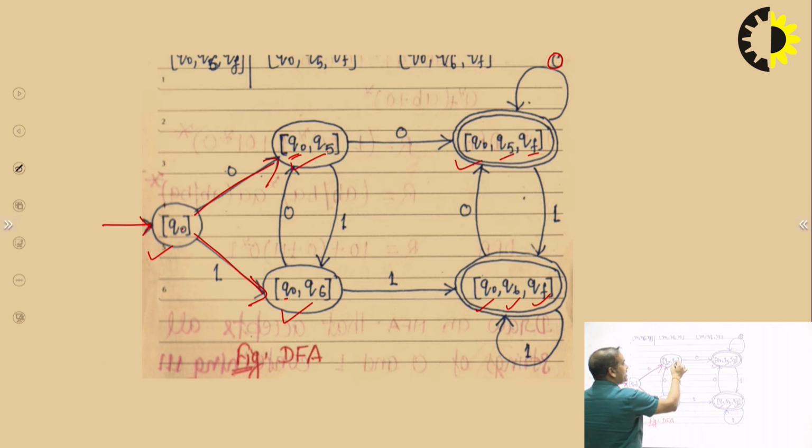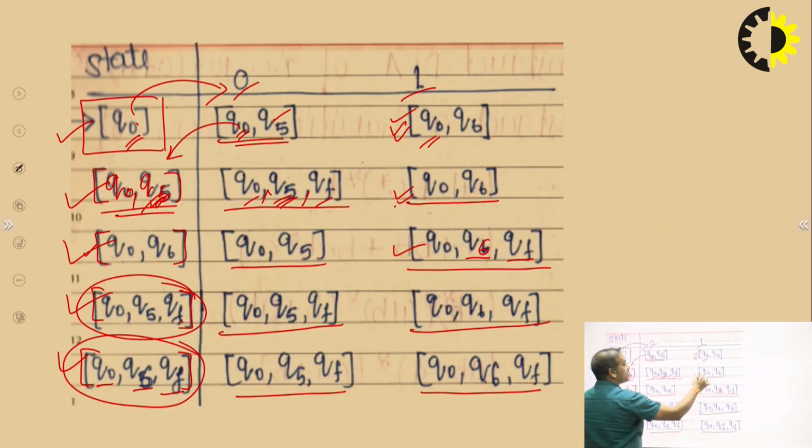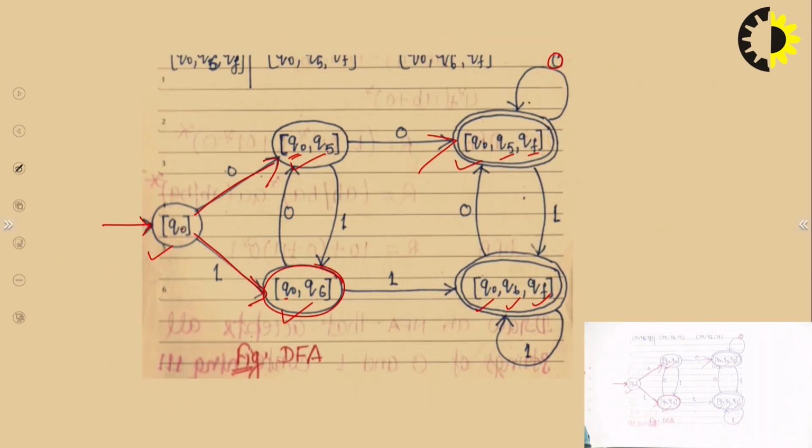So for input 0, Q0, Q5 and QF. For input 1, Q0 and Q6. So we connect Q0 Q5 to Q0 Q6. Now check Q0 Q6: for input 0 it is Q0 Q5, and for input 1 it is Q0, Q6 and QF.